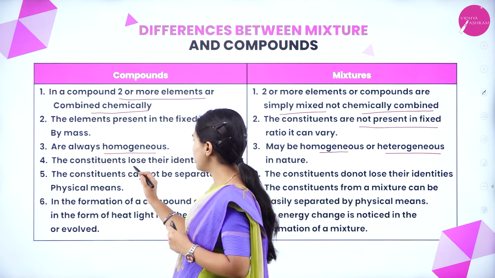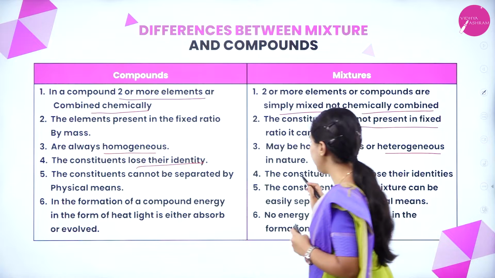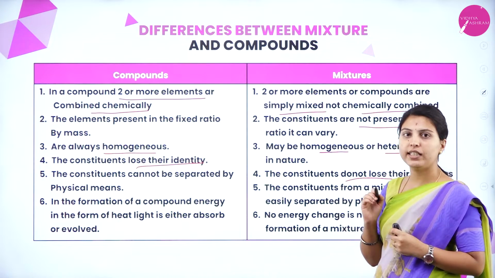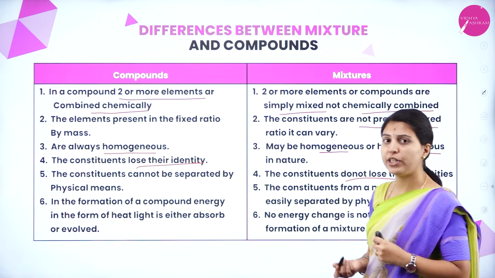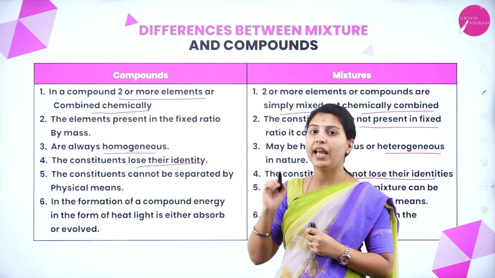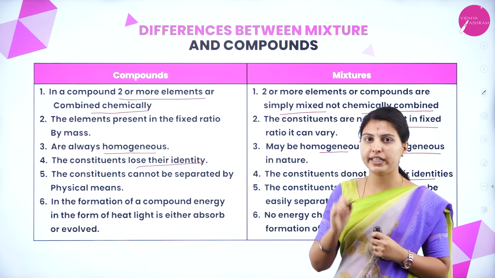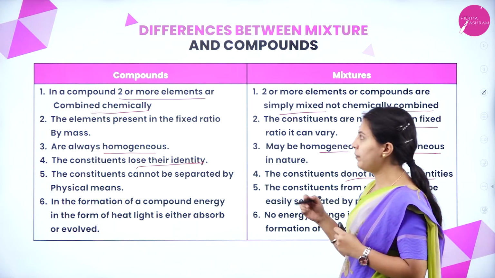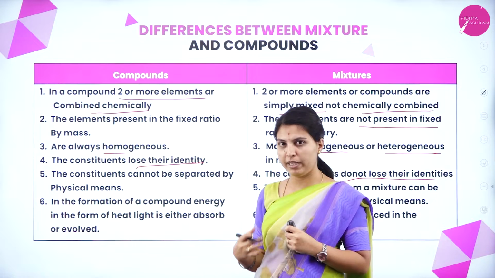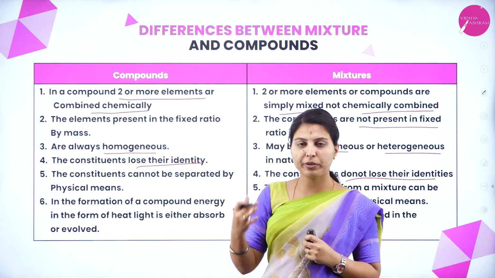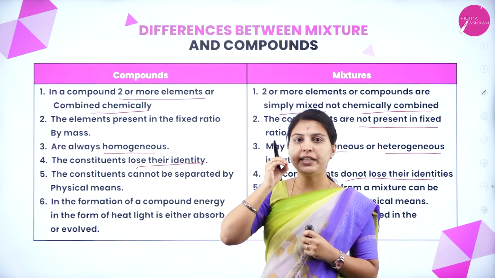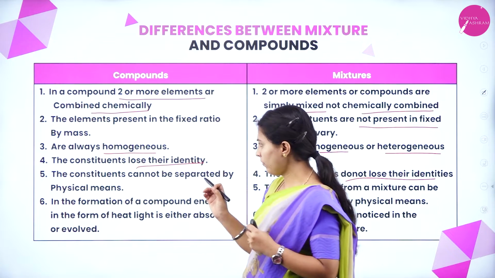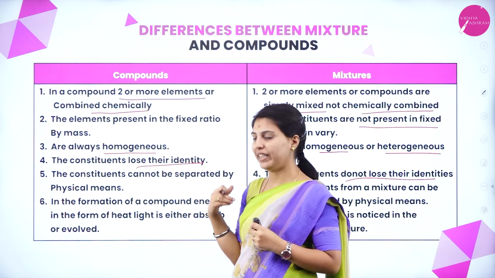The compound constituents lose their identity, but in a mixture they do not lose their identity. Whatever components we use to prepare the mixture, their characteristic property will be retained. But in a compound, the elemental property will not be retained because it has been through a reaction.